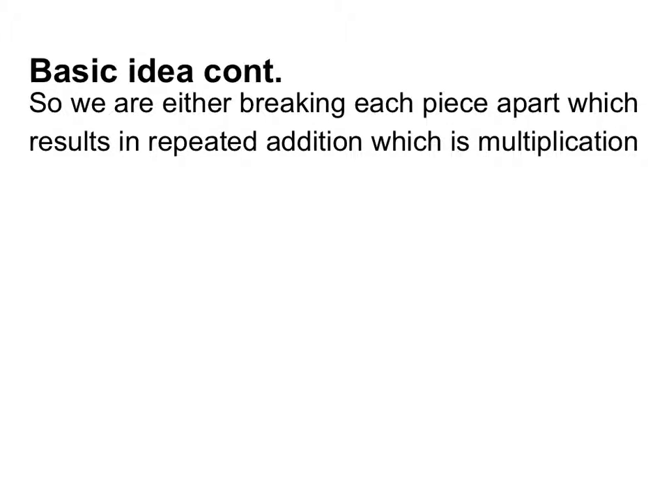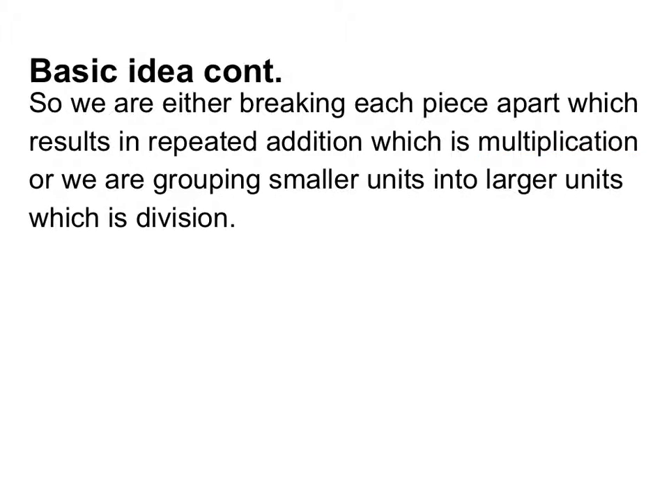So we're either taking a unit and breaking it apart, and each of those parts is getting broken into the same number, so that results in repeated addition, which is multiplication. Or we're taking some smaller units and grouping them together into larger units, which is division. So here are the 2 steps that we need to do to complete these problems. I don't really love steps, but these are the 2 big ideas we need to do any of these unit conversions.